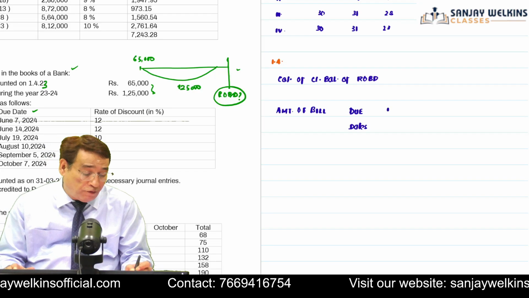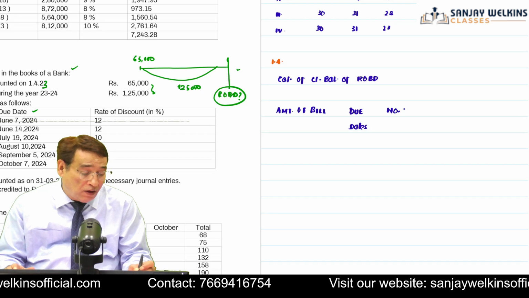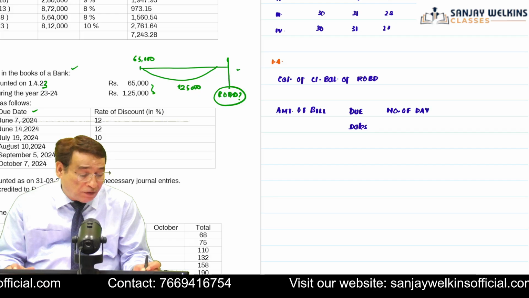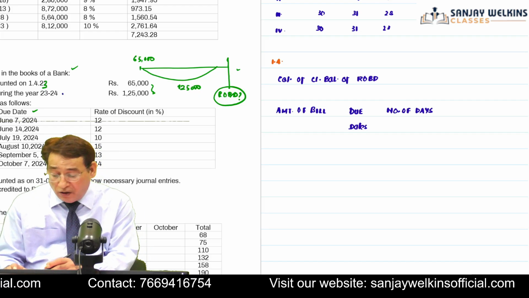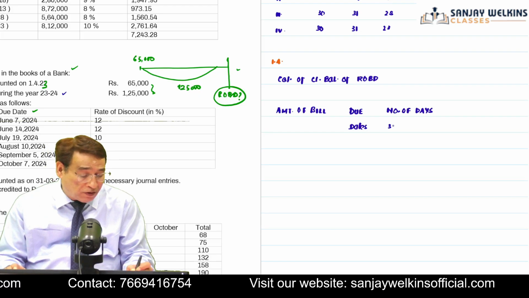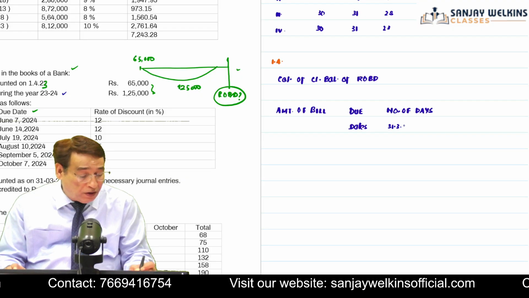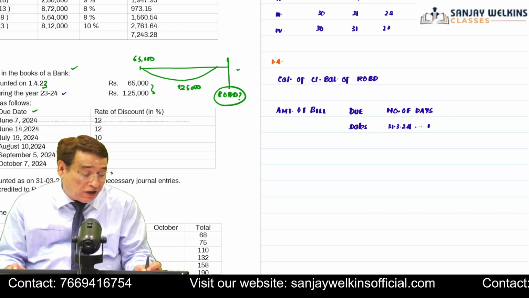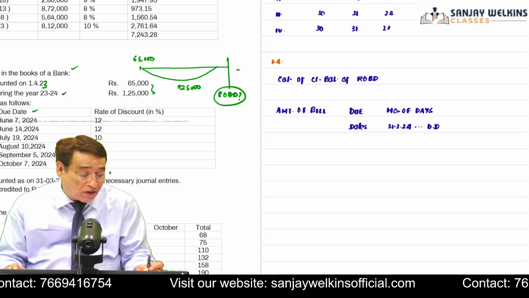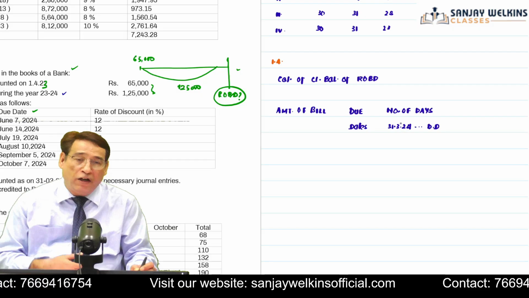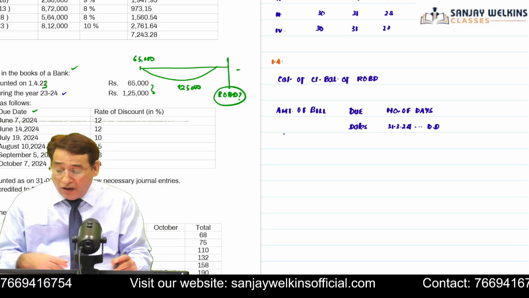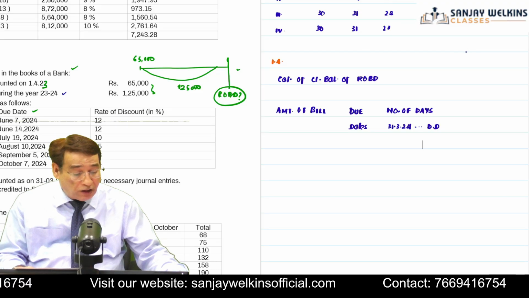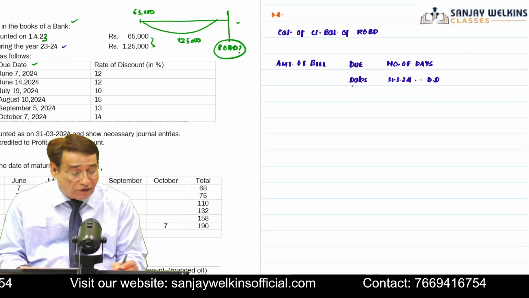Importantly, we have to find out the number of days. When I say number of days, it means from the end of the current year, and your current year is ending on 31st/3/2024. Number of days from the end of the current year till the due dates. So how many days will be there from the end of the current year till the due dates? So I will keep a question sheet with me also. This is question number 4. So first of all, I can fill up the first 3 columns.